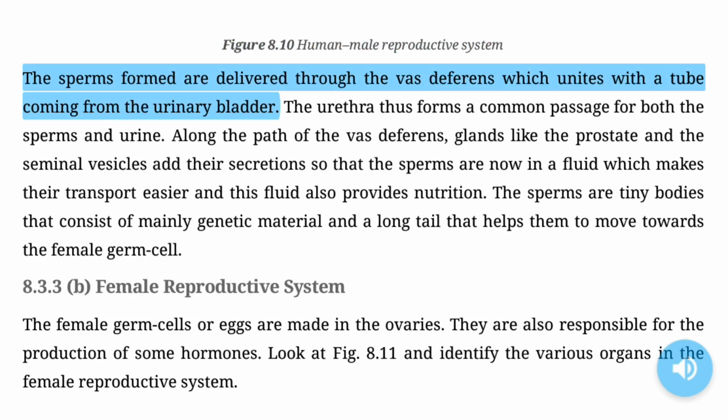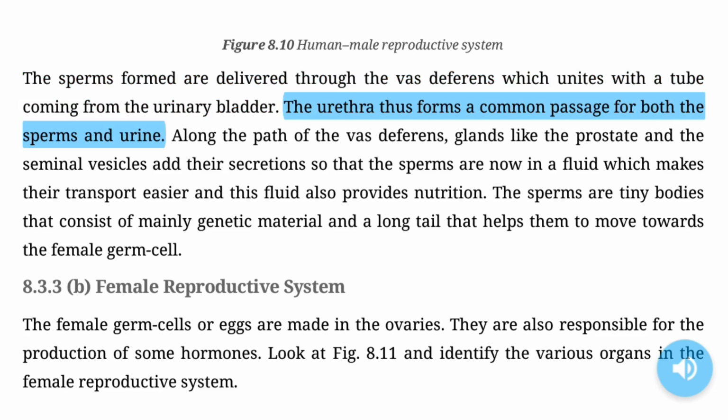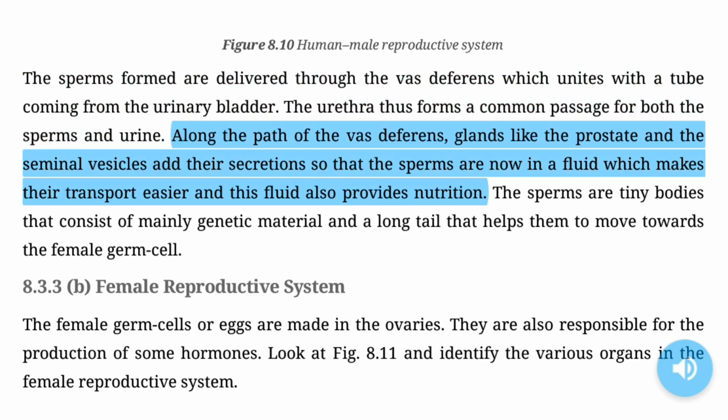The sperms formed are delivered through the vas deferens, which unites with a tube coming from the urinary bladder. The urethra thus forms a common passage for both the sperms and urine. Along the path of the vas deferens, glands like the prostate and the seminal vesicles add their secretions so that the sperms are now in a fluid, which makes their transport easier, and this fluid also provides nutrition.